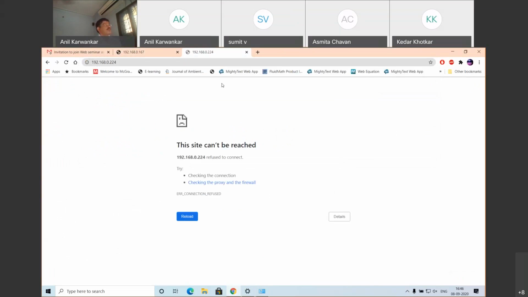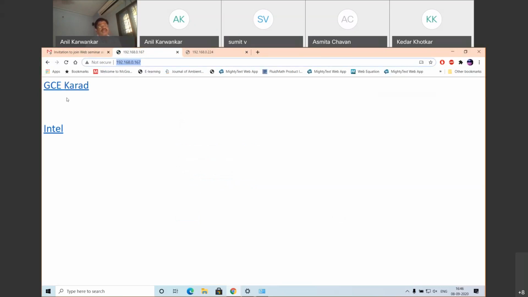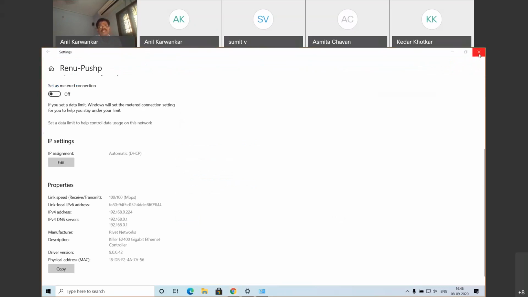It is not at all configured. But from this 224 terminal, I am opening the browser and accessing directly 192.168.0.167. This is my another laptop that is connected to the local area network.